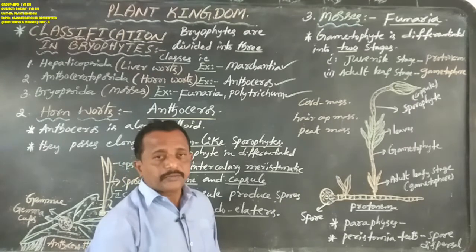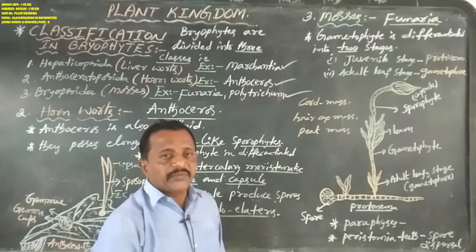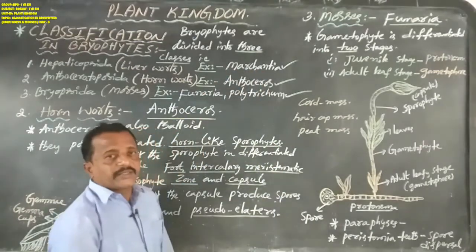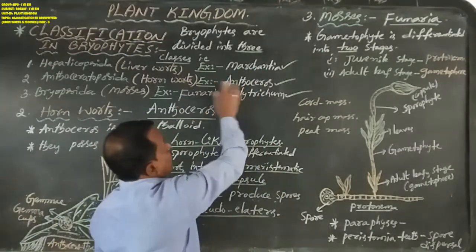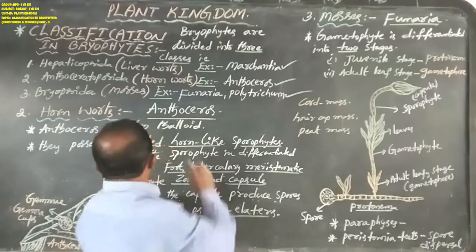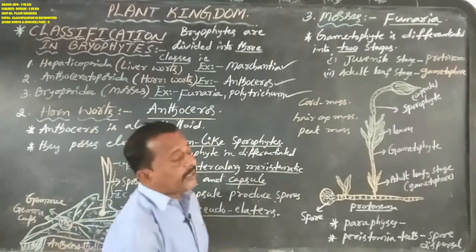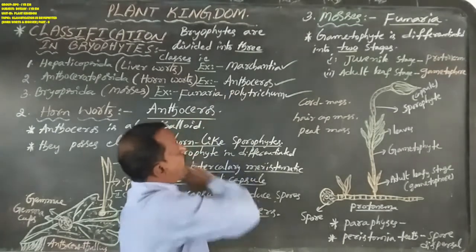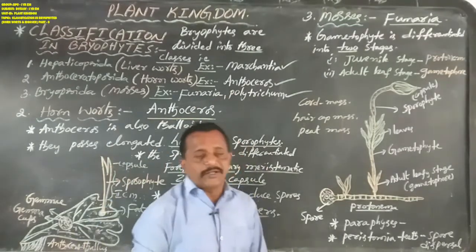Okay, we have already completed liverworts, whose best example is Marchantia. The second one, hornworts, whose best example is Anthoceros. The third one, Bryopsida, whose best examples are Funaria, Polytrichum, and Sphagnum.